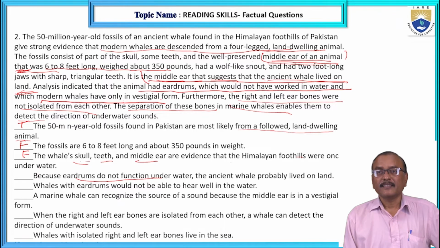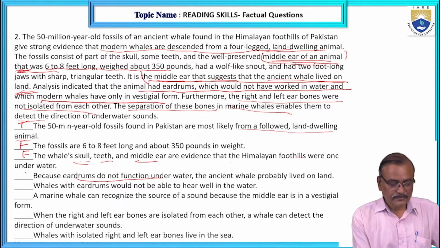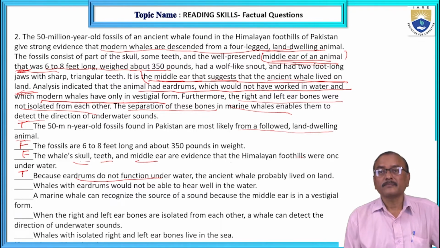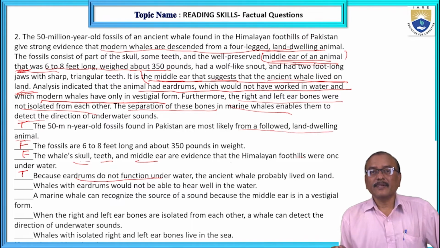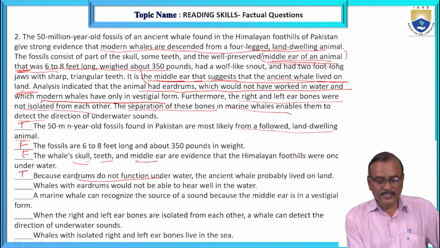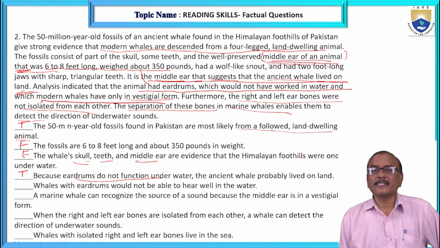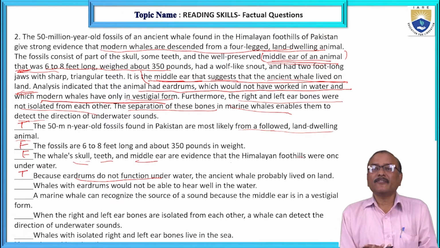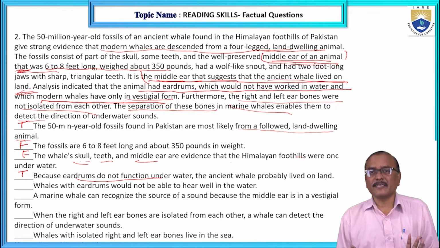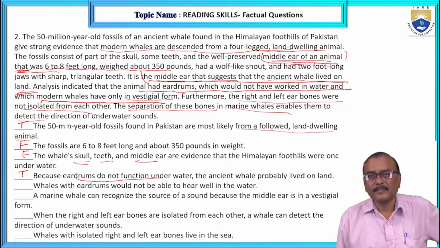Yeah, this is true. Even in modern whales, it is in vestigial form only. Vestigial form means not functioning. Vestigial means they don't work, no more useful.